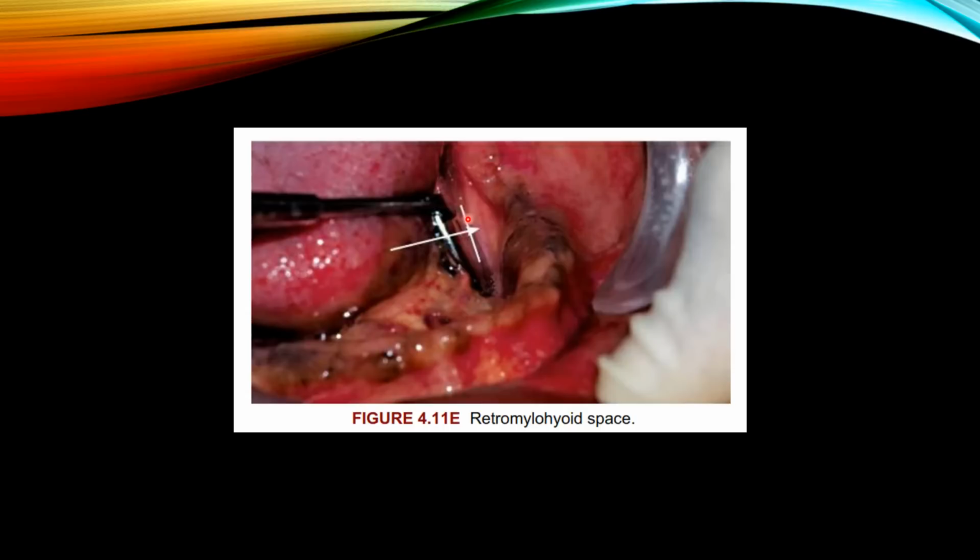So, what is this retromylohyoid space? This space is an anatomic area in the alveolo-lingual sulcus, lingual to the retromolar pad, bounded anteriorly by the mylohyoid ridge, posteriorly by the retromylohyoid curtain, inferiorly by the floor of the alveolo-lingual sulcus, and lingually by the anterior tonsillar pillar when the tongue is in a relaxed position.